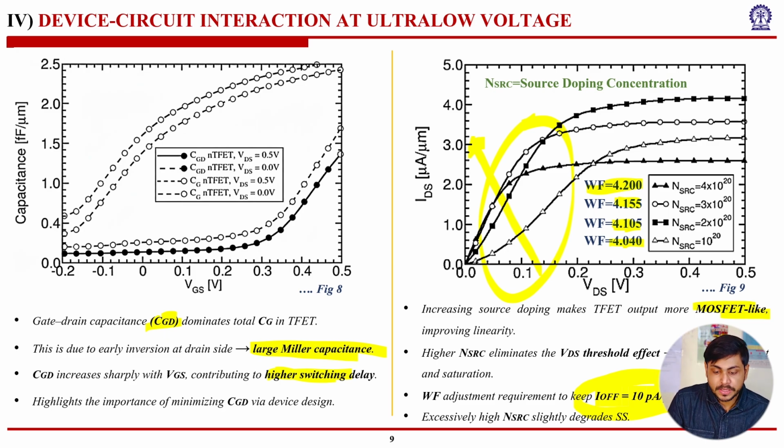But the source doping concentration must not be made too high, because it will then degrade the subthreshold slope. It is going to degrade the PN junction, it will degenerate the material. That's what we don't want.